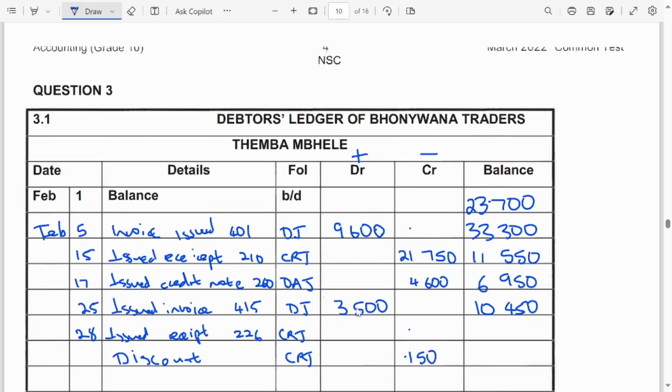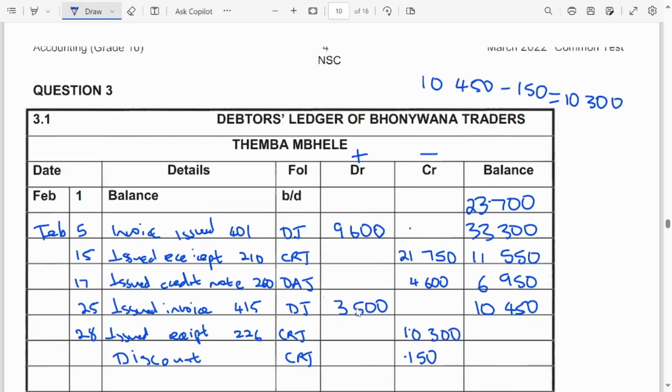But now we have to find out how much is he going to pay? So from this 10,450, there's going to be a discount of 150. So the amount that he's going to pay is going to be how much? It is going to be 10,300. Because they say he's going to settle his account to date, meaning that he's going to pay everything. But remember, there's a discount of 150. So he is going to pay 10,300.